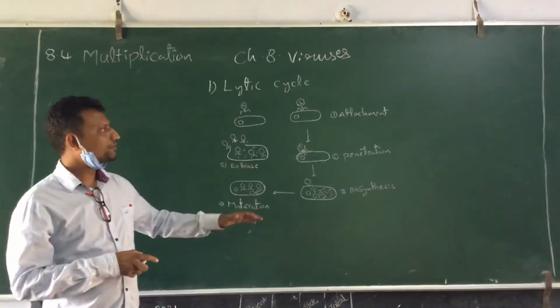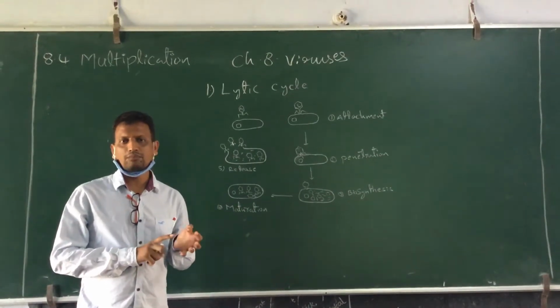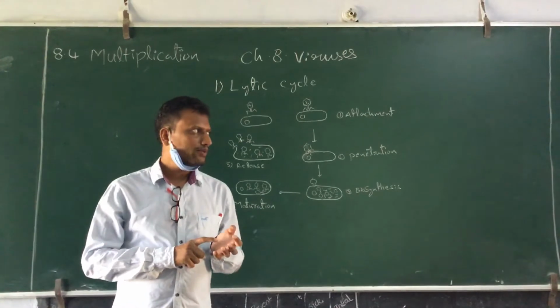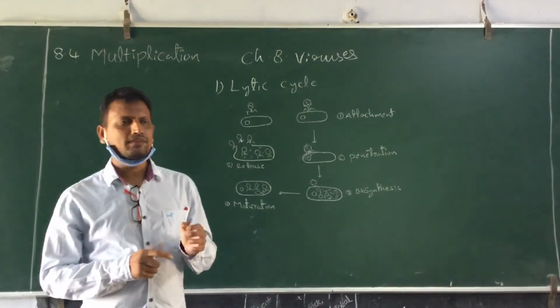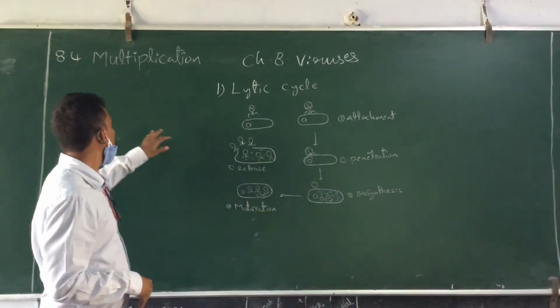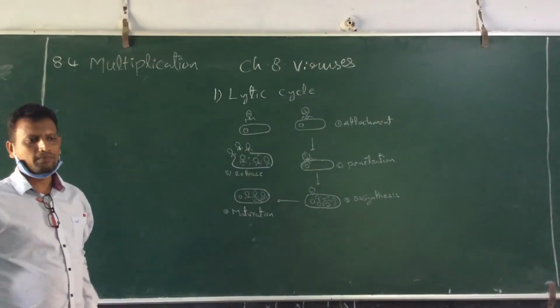There are different shapes of viruses. For example, a plant virus, the typical example being tobacco mosaic virus, and the bacteriophage, the best example being T4, T-even phage, we have discussed. Today we will discuss the multiplication of the viruses. So how are viruses multiplied?